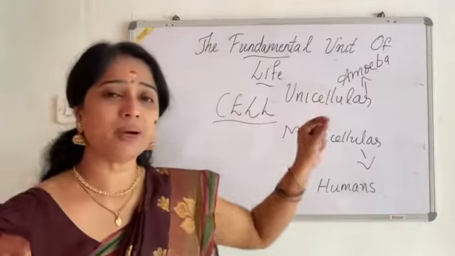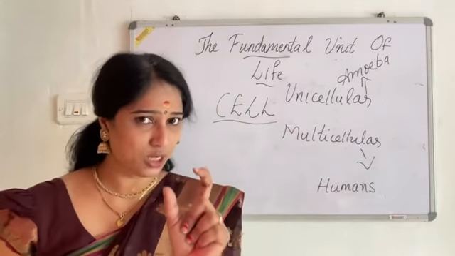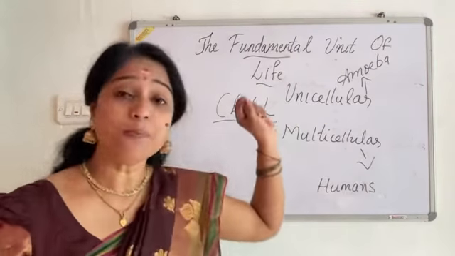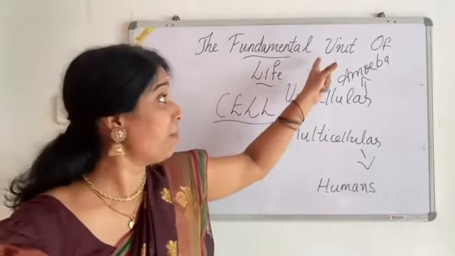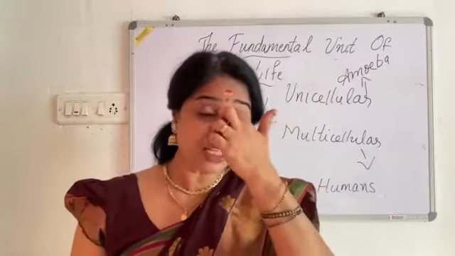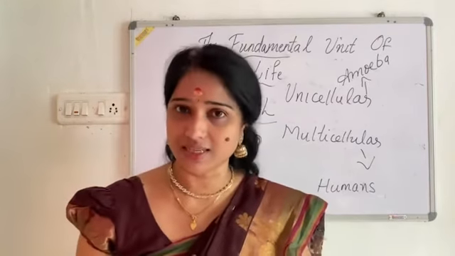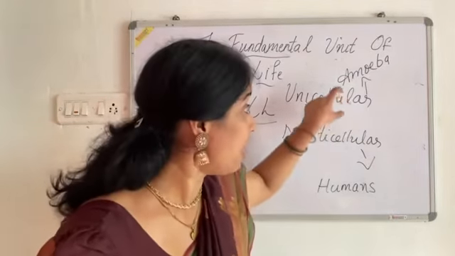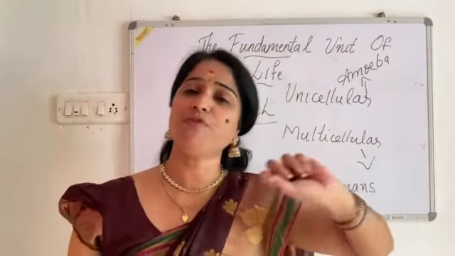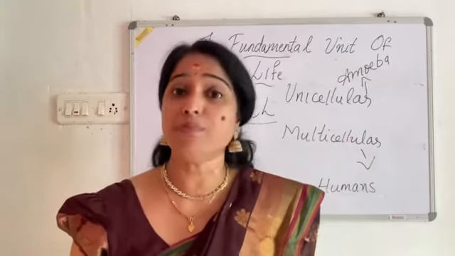Now we can move again to the unicellular organism amoeba. As we know, amoeba is a single celled or unicellular organism. In the beginning, I told you this is a complete unit, right? That unit is independent. It is capable of performing all the functions. So this amoeba's single cell can perform all the functions that we are performing.